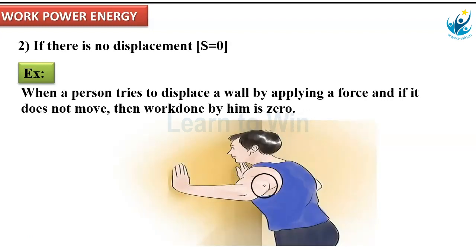Observe this one. The person pushes the wall. He tries to displace the wall by applying some force, but there is no displacement of the wall. Then the work done by him is said to be 0. This is an example for the no displacement case. No displacement, work done is also 0.